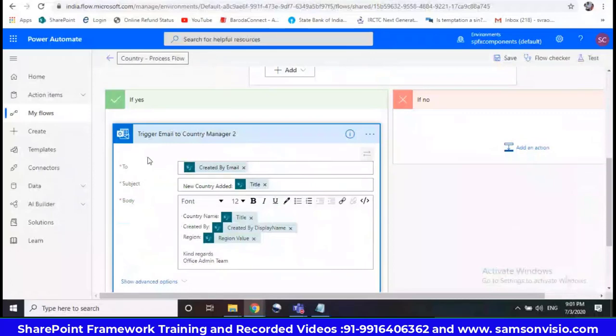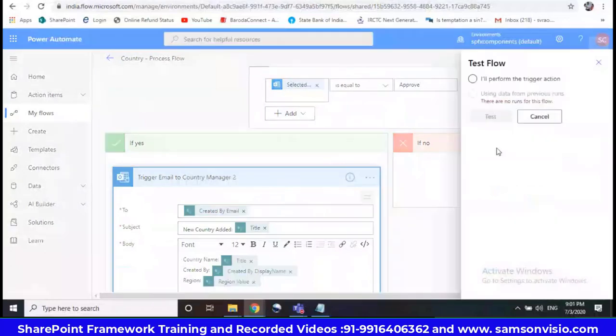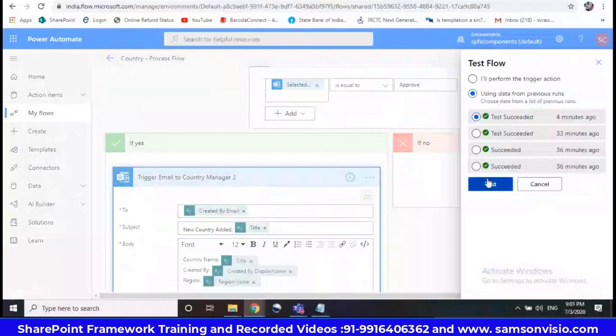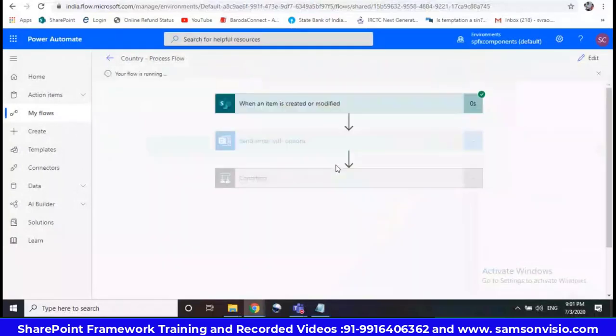So after approval, what is the action we are going to create? This is the one. It will trigger an email if it is approved. Till now it just approved, but now we have added one more action. So this is the process. How will we check? Just click there, test it.